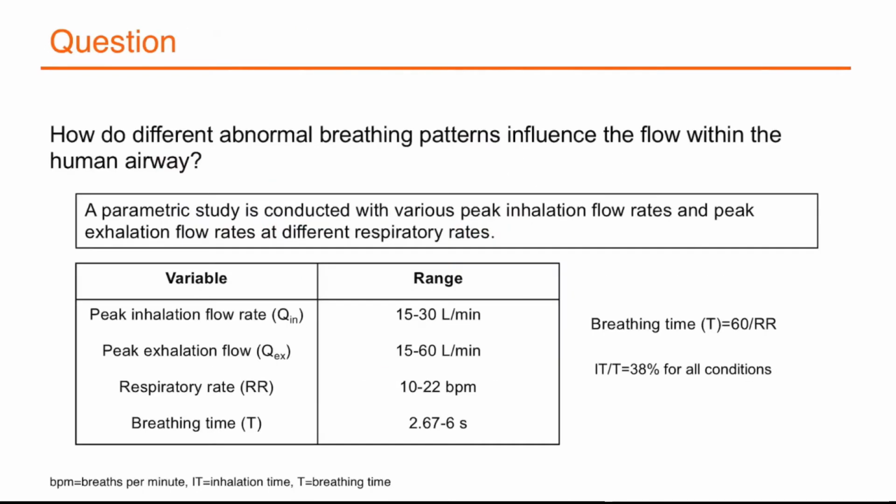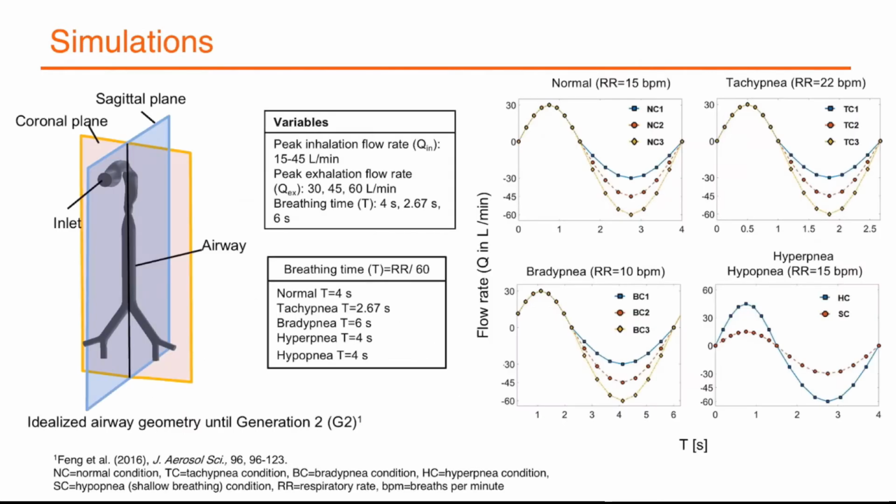How do abnormal breathing patterns affect the airflow inside airways? To investigate this, a parametric study consisting of various inhalation and exhalation peak flow rates at different respiratory rates was studied. The geometry here shows the idealized model, which was previously used by Feng et al. 2016. This geometry consists of a mouth-to-glottis section attached to a symmetric Weibull model until the second bifurcation.